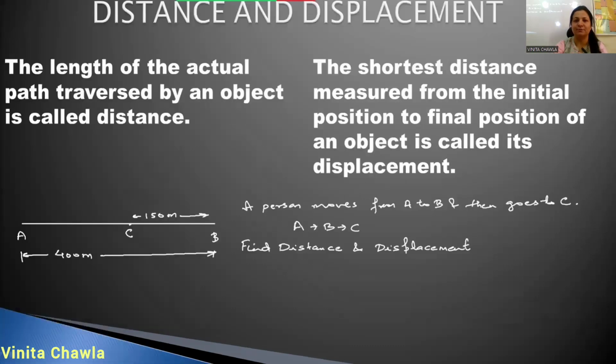Now let's take a question. A person moves from A to B and then goes to C. So the complete motion of the object is A to B to C. We have to find distance and displacement. How will you find it? We have done this question earlier. Do you know how to do it? So first write the total distance covered by the object.